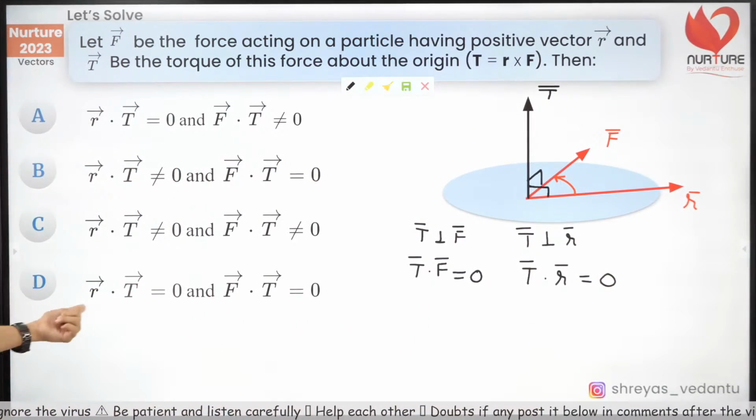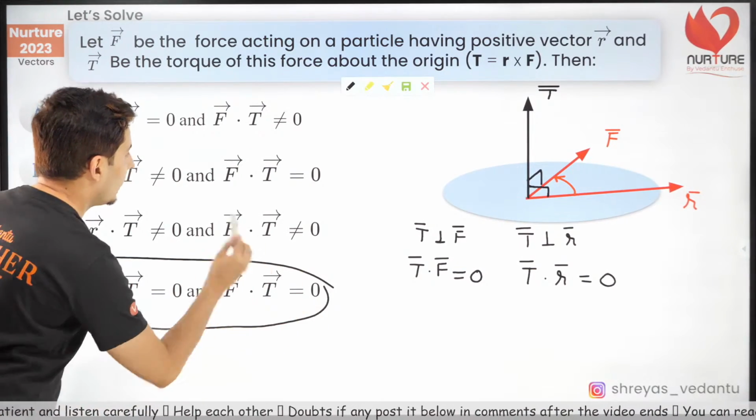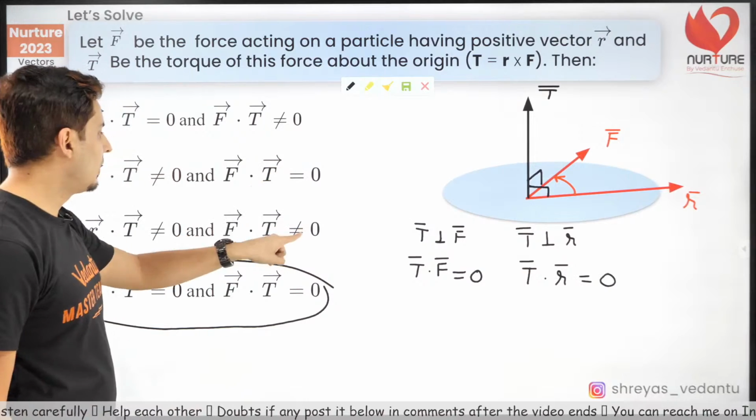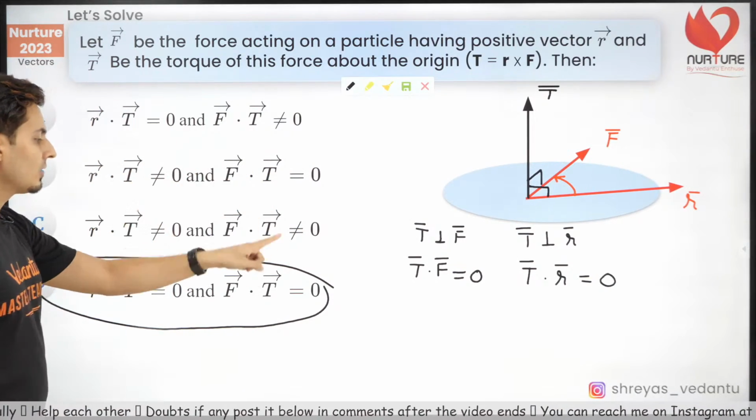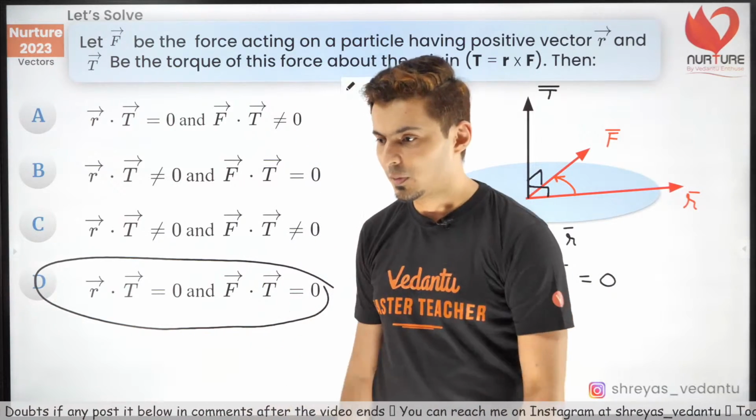So which of them? Yes, I think only option D matches. Yep, all other options are incorrect because they say non-zero. They are all saying non-zero. There is only one option which says that their dot product is 0.